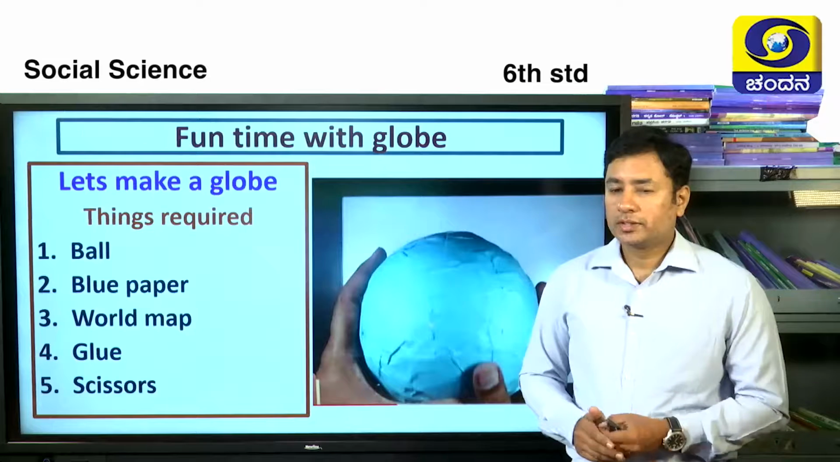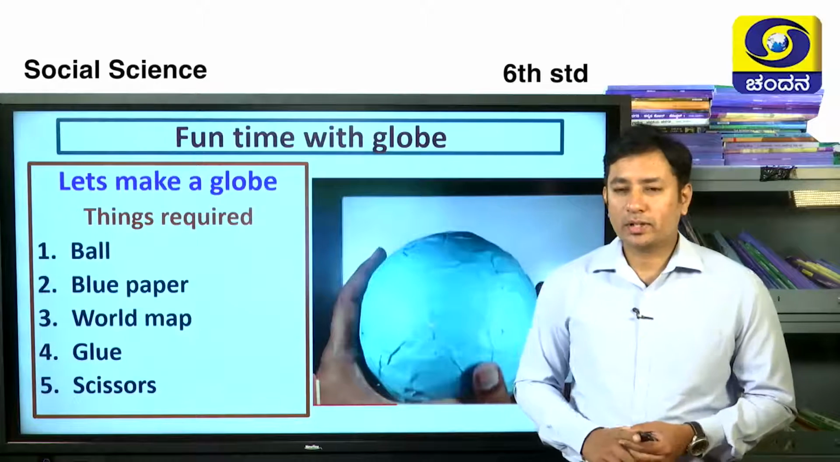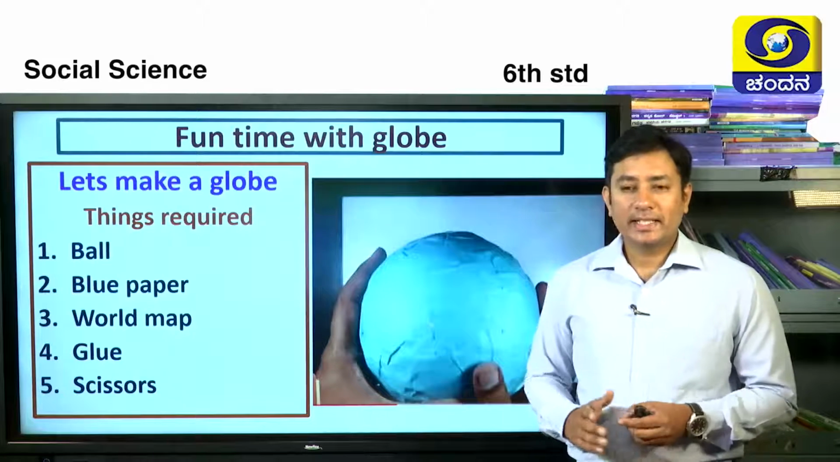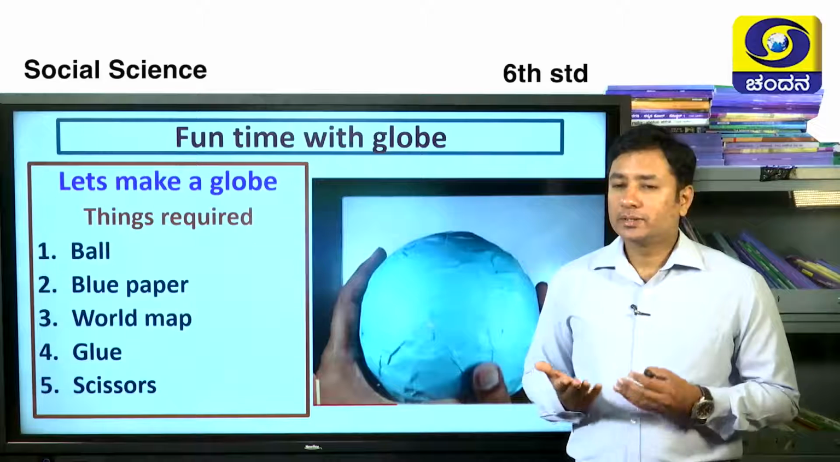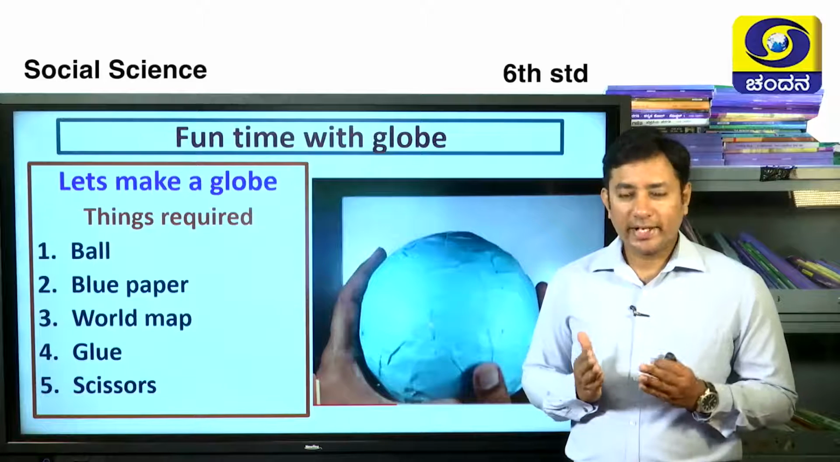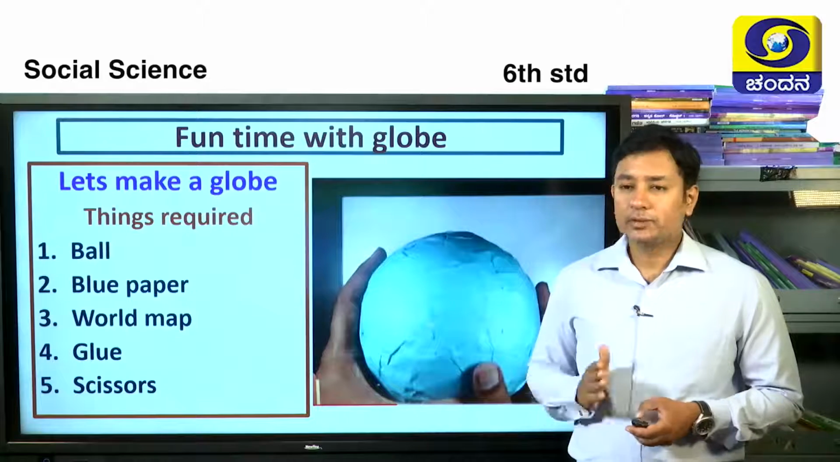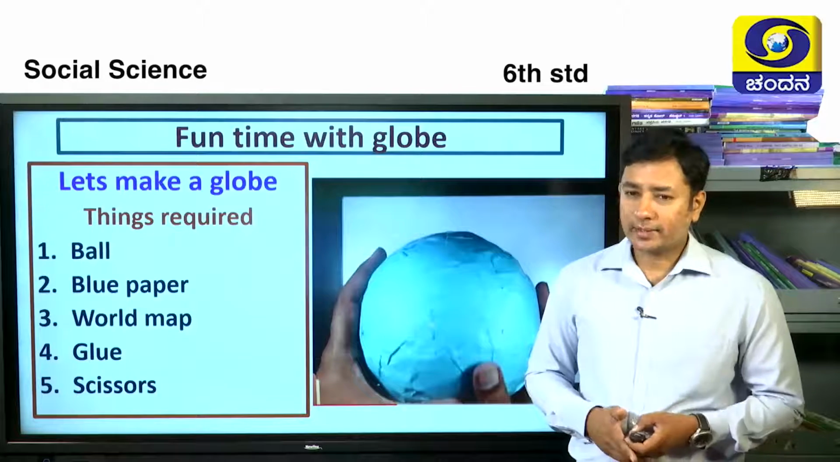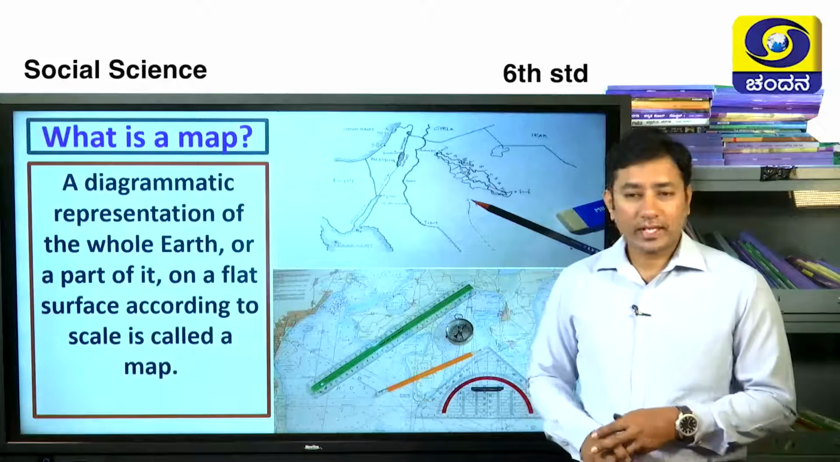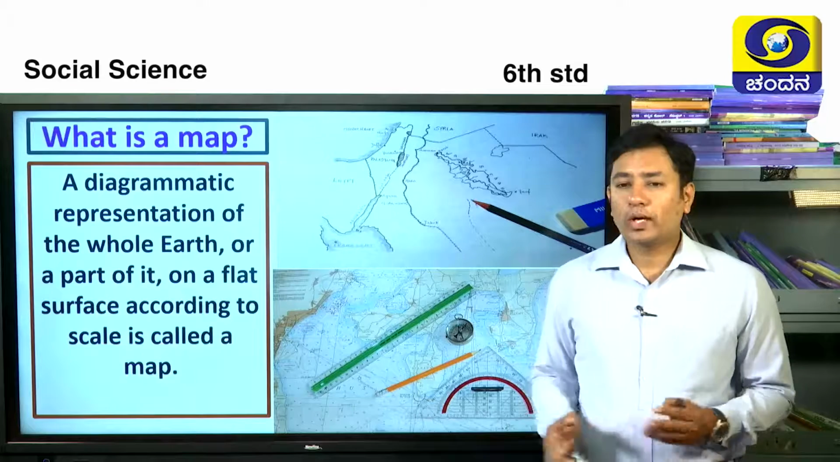Okay, come on. Children, so far we have learnt about the globes. Now, next let's move on to maps. A globe is a 3D or physical representation of the earth, but maps are a 2D representation of the earth. Next, what is a map? The next question which comes to you is, what is a map?